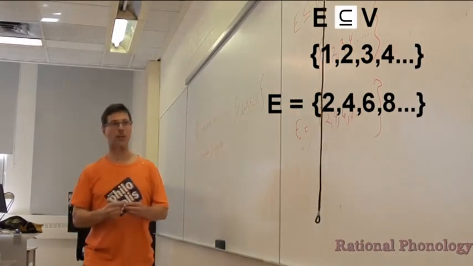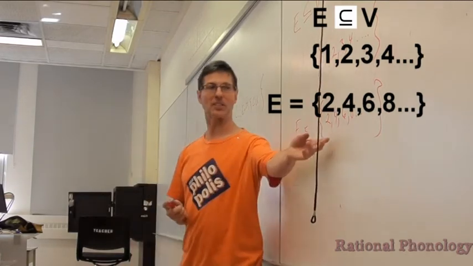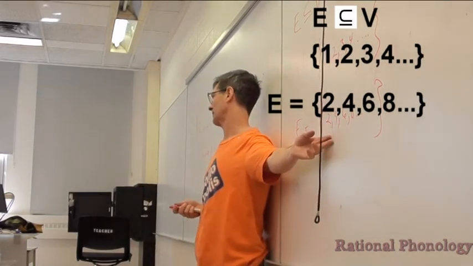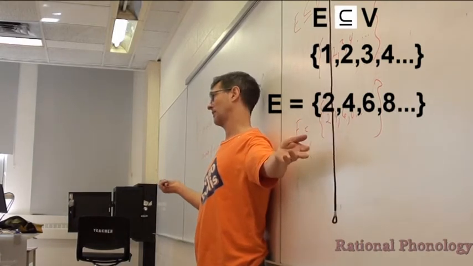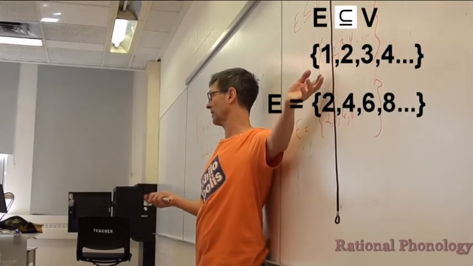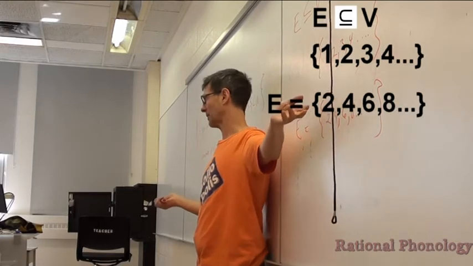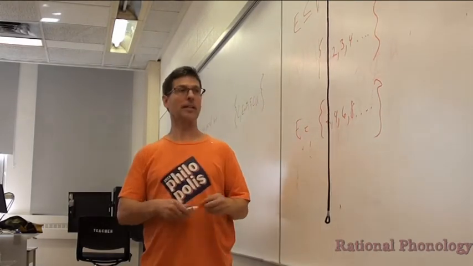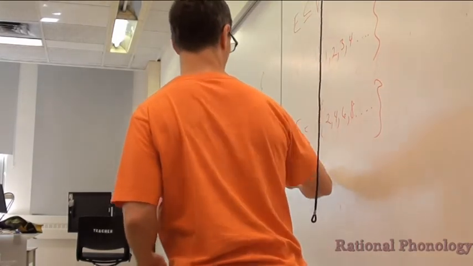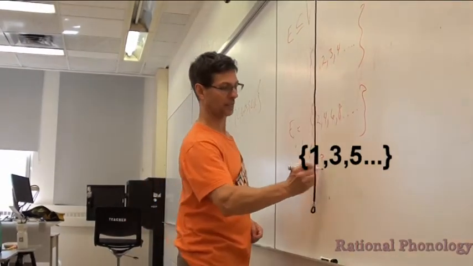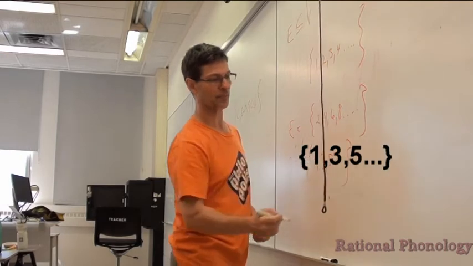But we might also want to talk about what's left when you take away the even numbers from all the integers. The odd ones. So we could just list them: 1, 3, 5, and so on, right?